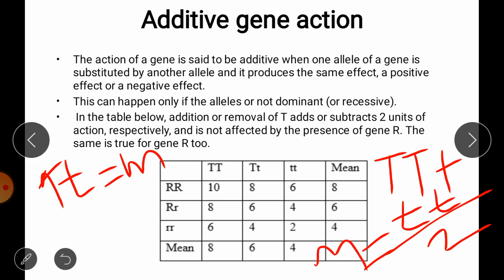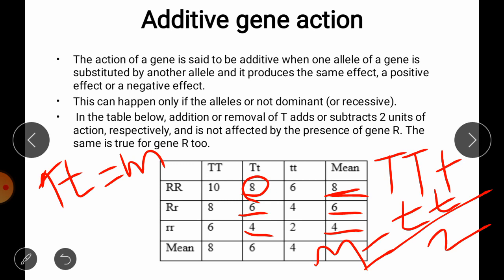You can check in this illustration that the heterozygous individual should have the same value as their mean. If we check in this table, the heterozygous individual Tt has a phenotypic value of 8, which is equal to the mean. In the same manner you can check all the assumptions. So the Tt values are the same as their mean.